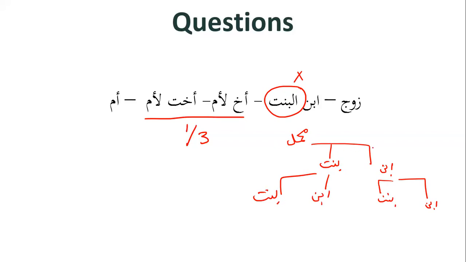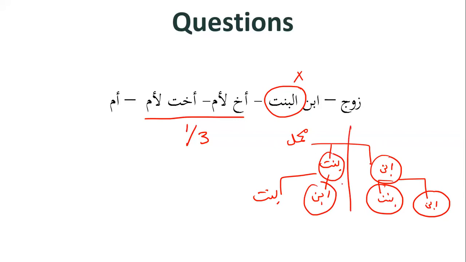So in Islamic inheritance, the relative that makes a difference is this one here. So we said ibn, ibn al-ibn, so on and so forth, bint, bint al-ibn, so on and so forth. So over here in this question we have ibn al-bint, and everyone on this side is disregarded, and it is the individuals on this side who make a difference.